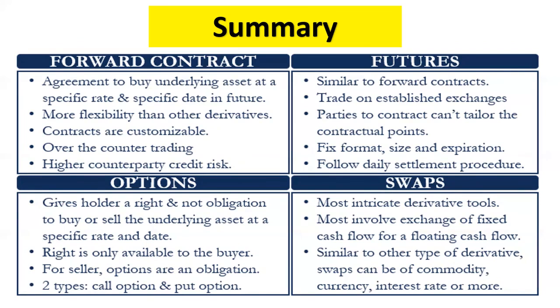Last comes the swap. Swaps are the most desirable tools. They involve the exchange of fixed cash flow and floating cash flow. Similar to other types of derivatives, swaps can be of commodity, currency, interest rate or more. So this was all about today's topic, that is derivatives: forward, future, options and swaps. I hope you have understood this and that it is now crystal clear to you.